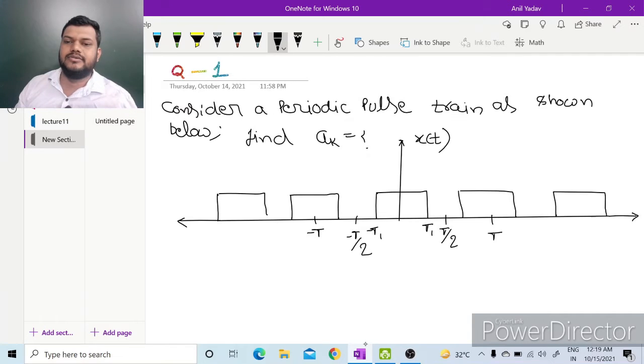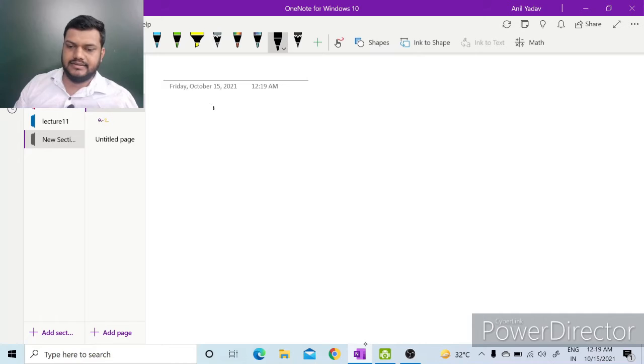Let us see another question. This says consider a periodic pulse train as shown below and find Fourier series coefficient a_k. Its amplitude is, let us say, 1 everywhere. So again we know the analysis equation a_k is given as 1 by T integration of x(t) e to the power minus j k omega naught t dt.